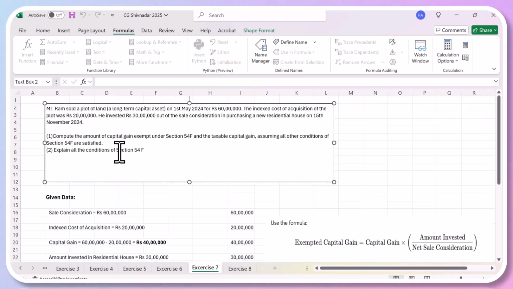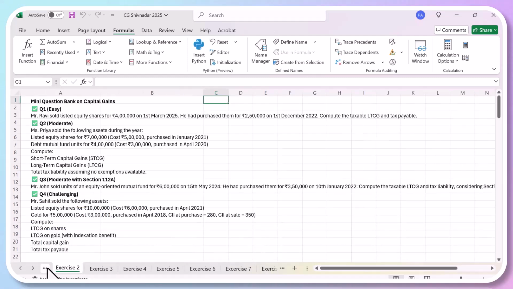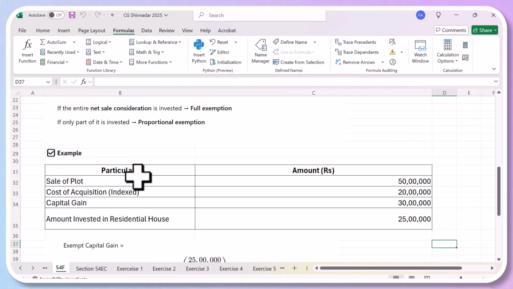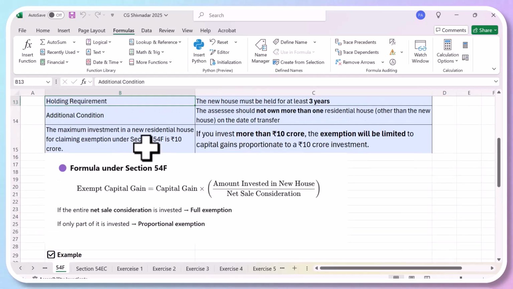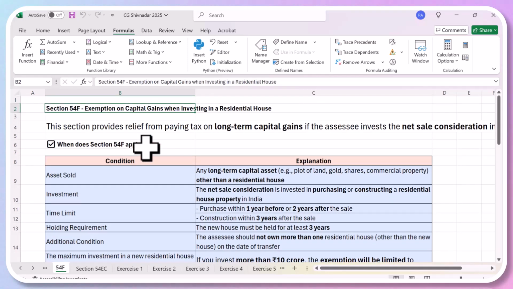So let's go to Section 54F and understand what that is. Just read this, Ananya. Hold on. Now, section 54 is an exemption section under capital gains when you invest your money in a new residential house. So you have to buy a house. You can't buy anything else. Both in section 54 as well as section 54F, the exemption to capital gain is only when you are investing in a residential house. Read this.